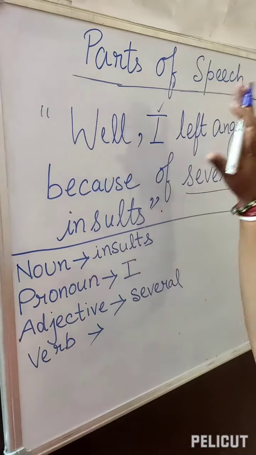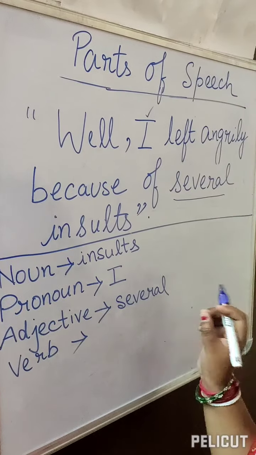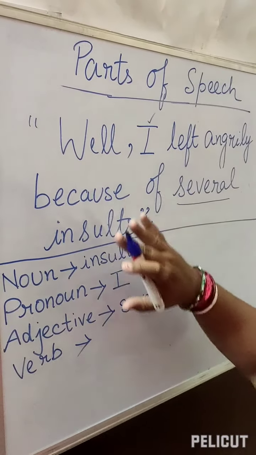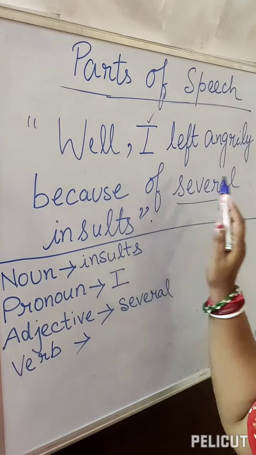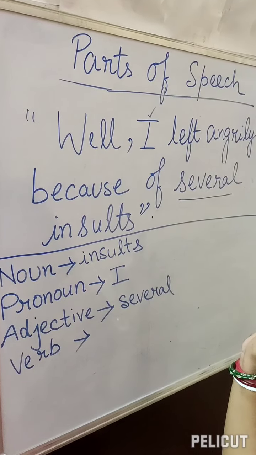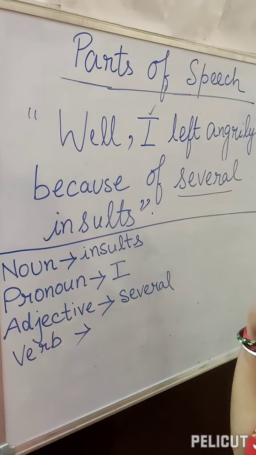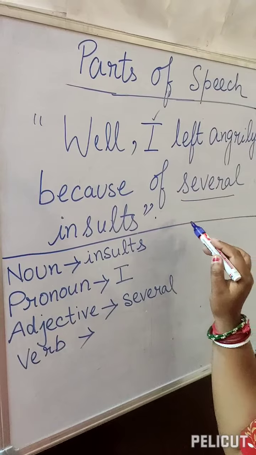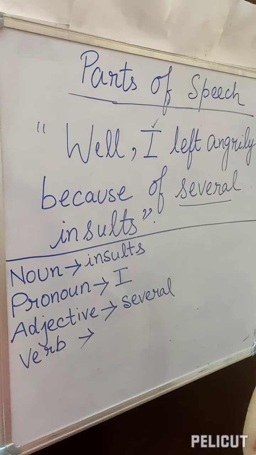So here let's find out which one is the verb. Again take 5 seconds to find out which one is the verb in this sentence. So 1, 2, 3, 4 and 5.